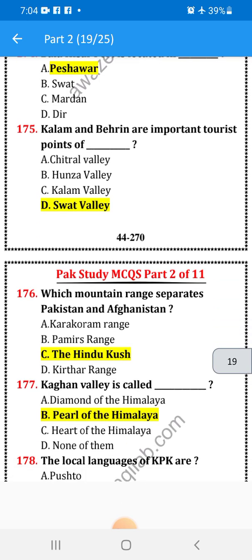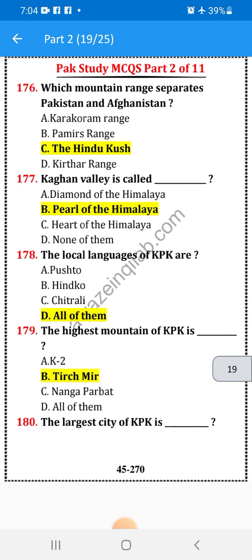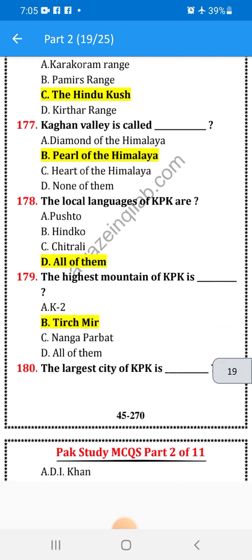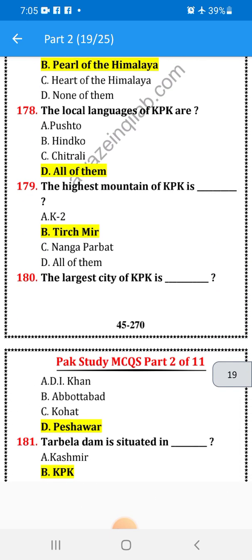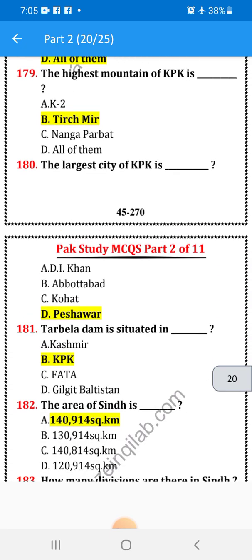Which mountain range separates Pakistan and Afghanistan? The Hindu Kush. Kaghan Valley is called the Pearl of the Himalaya. The local languages of KPK are Pashto, Hindko, Chitrali, all of them. The highest mountain of KPK is Tirich Mir. The largest city of KPK is Peshawar. Tarbela Dam is located in KPK.